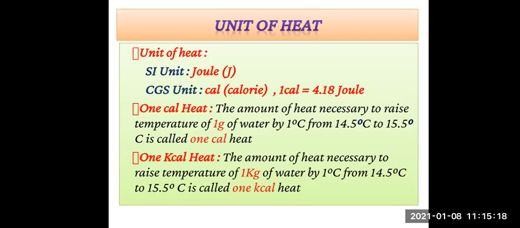1 calorie heat means the amount of heat necessary to raise the temperature of 1 gram of water by 1 degree Celsius from 14.5 degrees Celsius to 15.5 degrees Celsius.